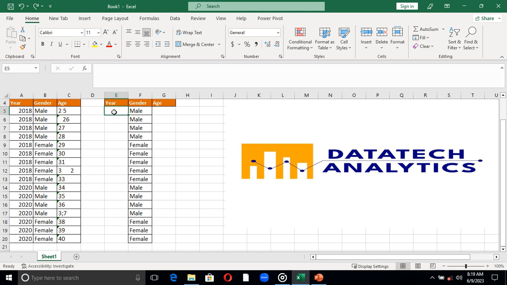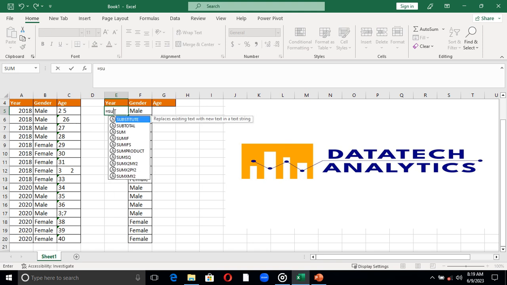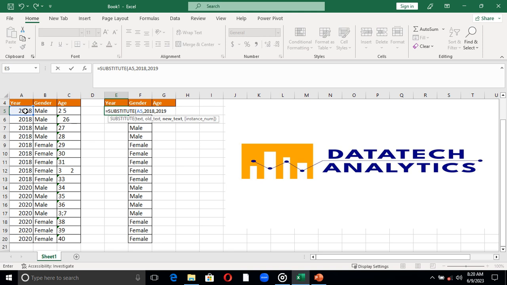For that year, what I will simply do is use the substitute function. I can also use find and replace, but let me use a formula so that it can be automated. Then you say substitute. What is the text I want to substitute? Look at this text, then comma. What is the old text? The old text is 2018. It is a number, so you don't need to quote it. Then I want you to replace it with 2019. Whenever you see 2018, replace it with 2019. Then let me close my parentheses and press enter.